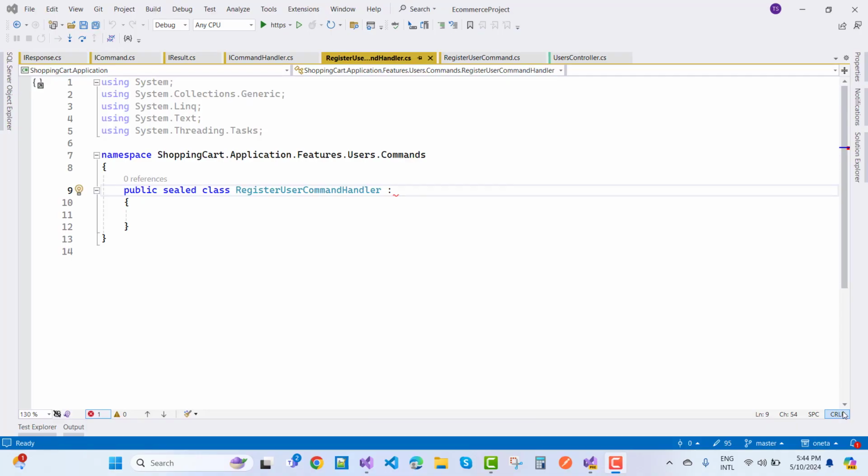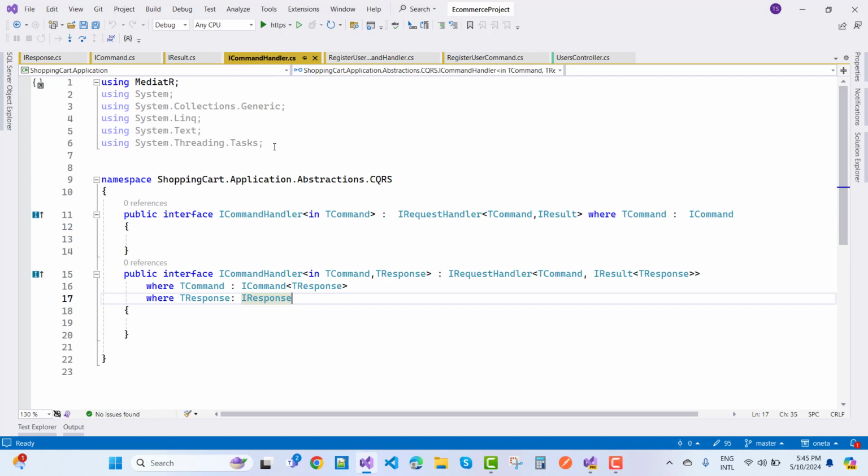Okay, so in this video tutorial, I'm going to tell you about designing a register user command handler. You know that a register user command handler is inherited from the IRequestHandler, but right now I have an ICommandHandler that is inherited from your IRequestHandler, where we have a result response, and T command as a command type, as an input type. Okay, so what is the result? Result, we have 3 things: the type of success, failure, and the message and the object type.